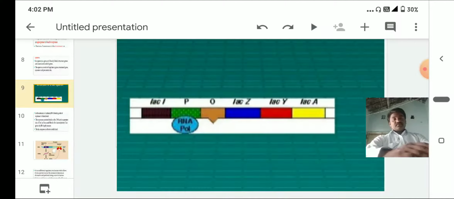In the lac operon, lactose is the inducer molecule, and others include the catabolite activator protein, tryptophan and other molecules, and also temperature. These are called inducers, and they can induce the operator, especially the repressor gene.